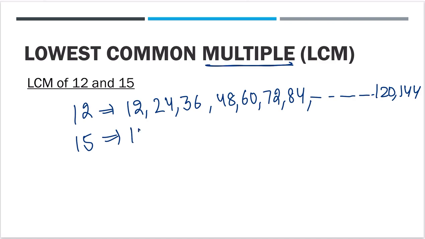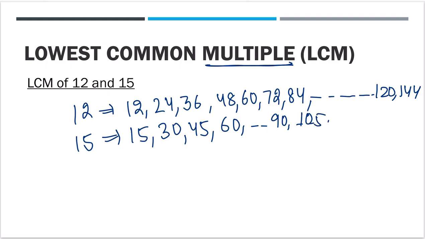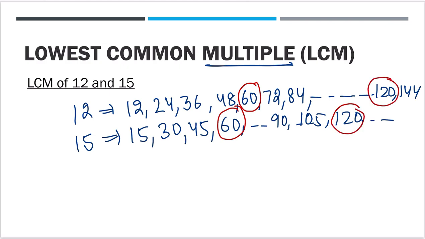Right? The multiples of 15 will be 15, 30, 45, 60, 75, 90, 105, and then 120, and so on. Now, what are the common multiples? 60 is a common multiple, 120 is a common multiple, and so on.